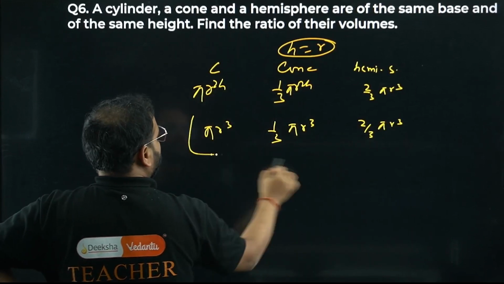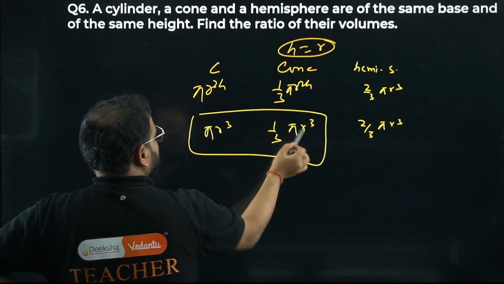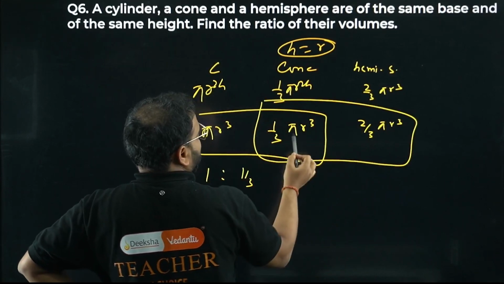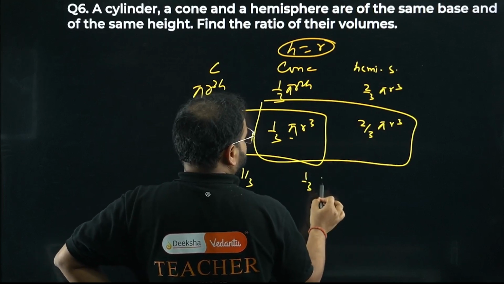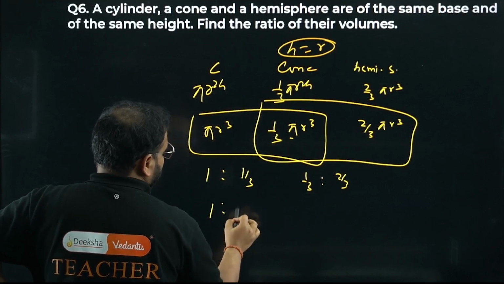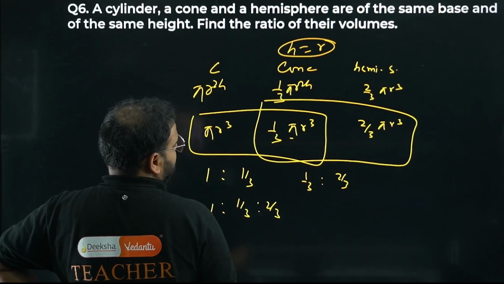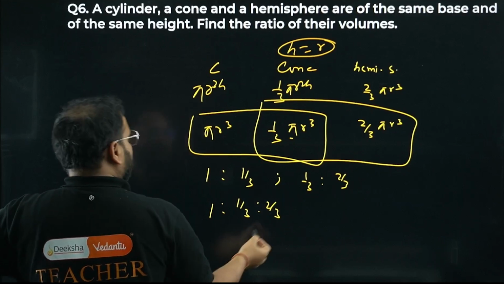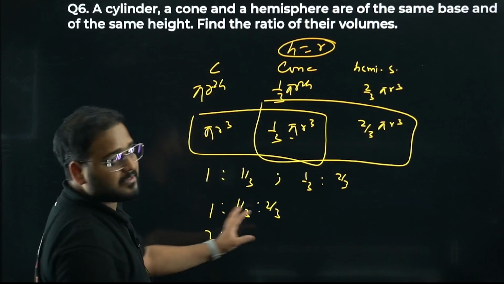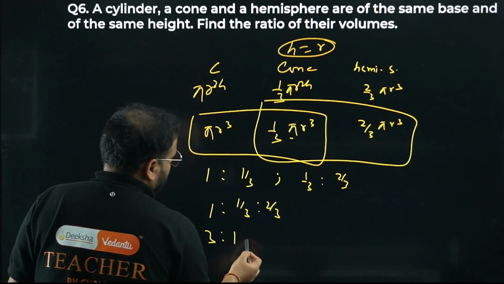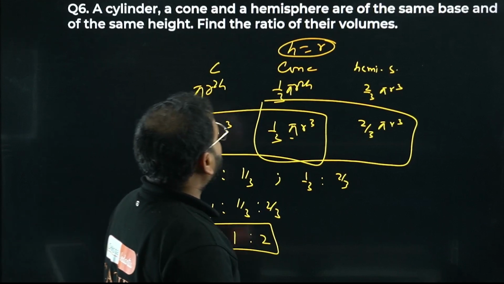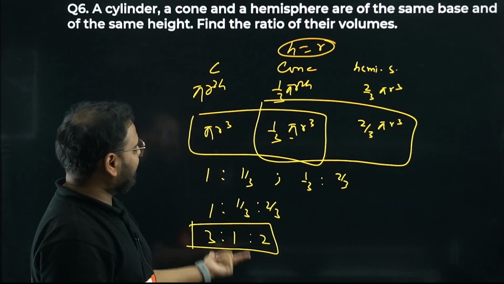If you take the ratio of the first two, you cancel and get 1 to 1 by 3. If you take the ratio of the last two, pi r cubed cancels and you get 1 by 3 to 2 by 3. These are two different ratios. Now if I combine them and multiply everything by 3, you get 3 here, 1 here, and 2 here. This is the ratio between the volumes of cylinder, cone and hemisphere.